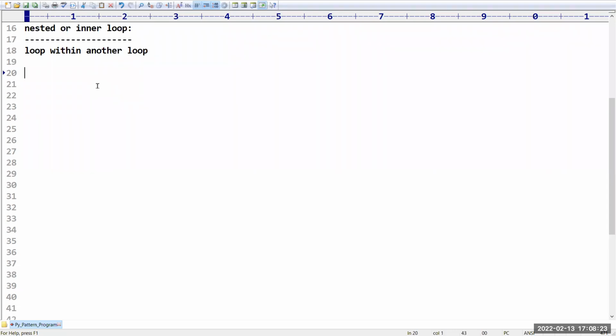To prepare these patterns, compulsorily we have to go for this nested loop concept. I will explain two example programs.